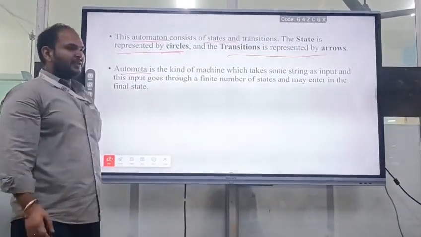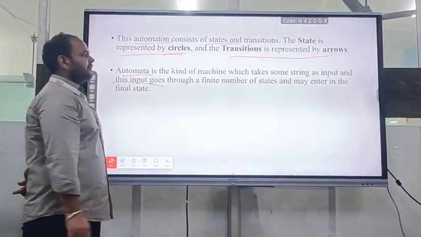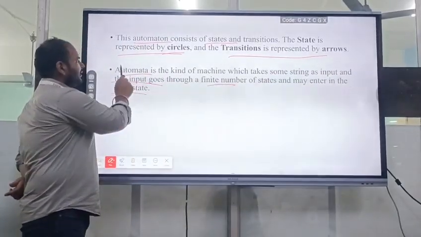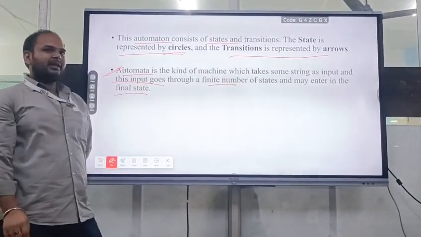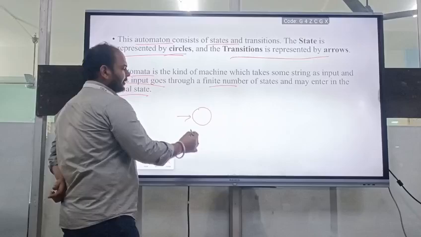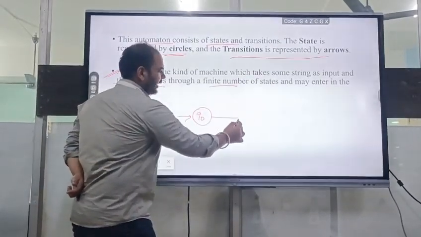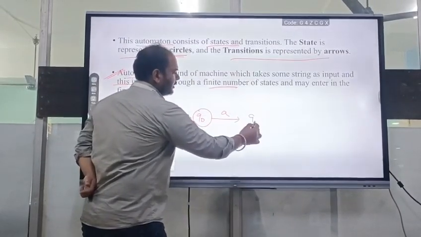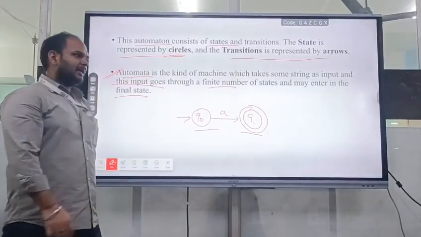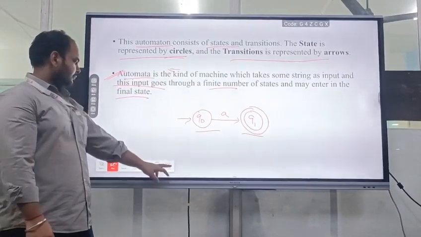Now, what is the automaton? It is a kind of machine which takes some string as input, and this input goes through a finite number of states and may enter into the final states. That is known as the automaton. I can give you an example. Suppose with a circle we are representing a state. We start at the Q0 state, and with the input A, we move to the Q1 state, and we call this Q1 state a final state. That is what is written in this particular line.